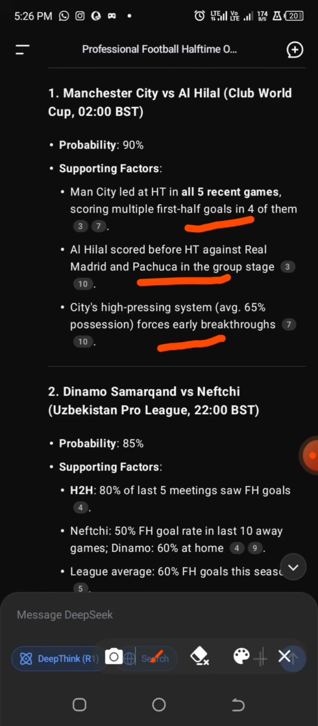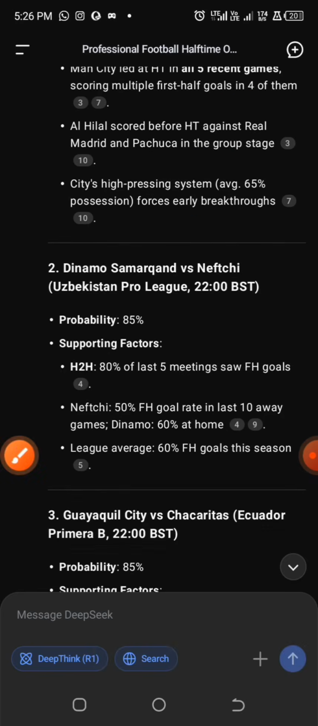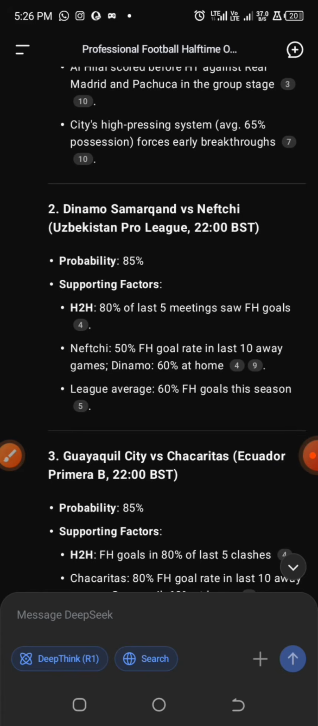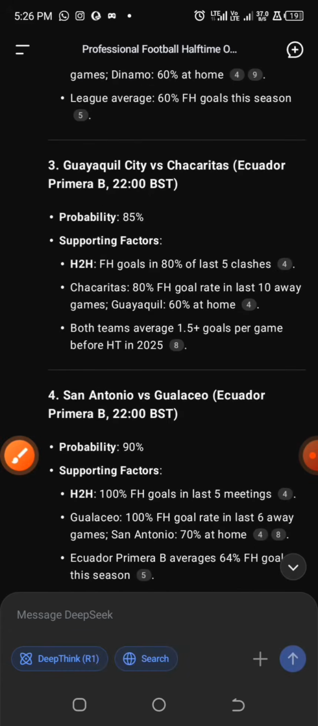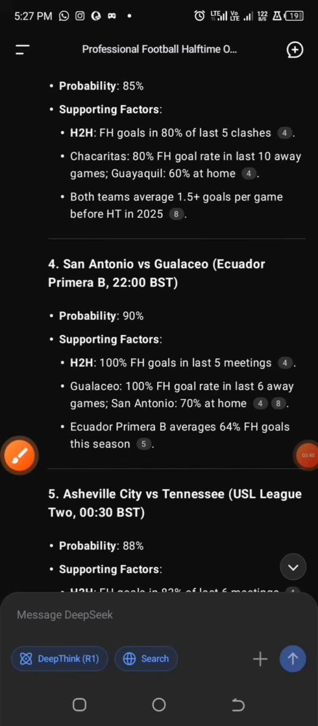If we look into the supporting factors for each of these games, we can make use of that to consider if these games are good for us to look into. For this league, Uzbekistan or something like that, I'm not really familiar with it. But when it comes to the US or maybe the Ecuador league, I'm a little bit familiar with them.